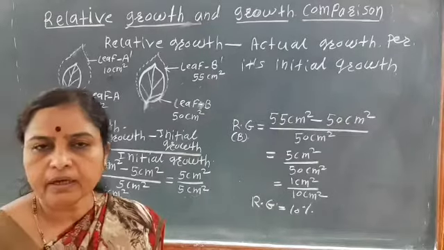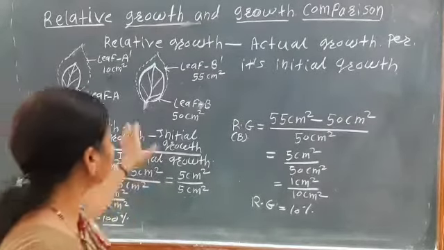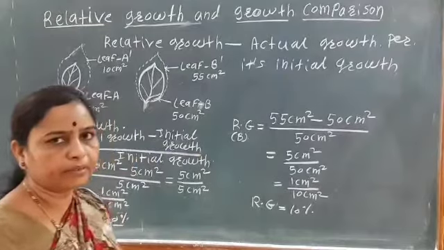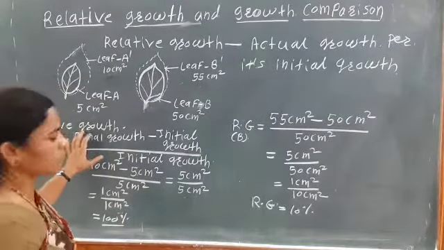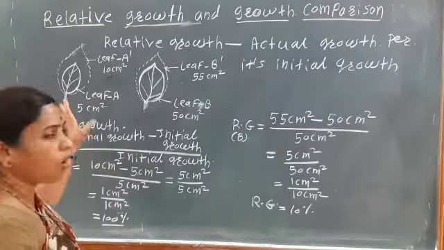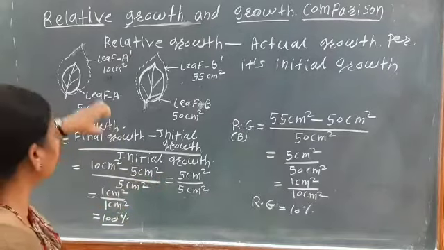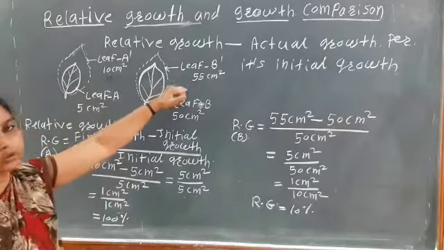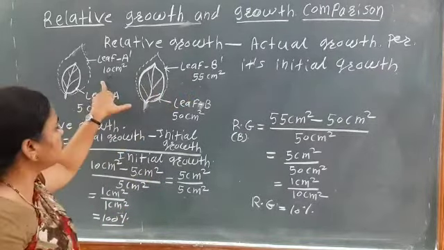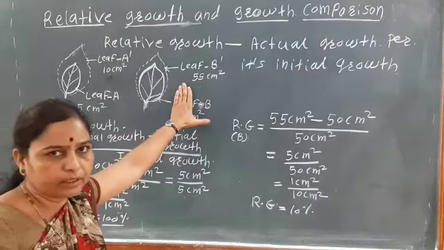Okay, so here, if we compare the two leaves, see, it is only the relative growth that differs, not the absolute growth. Absolute growth or actual growth is similar in both leaves: here 5 centimeter square, here also 5 centimeter square.